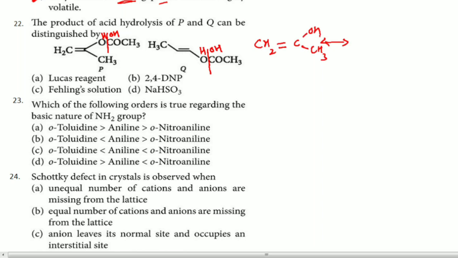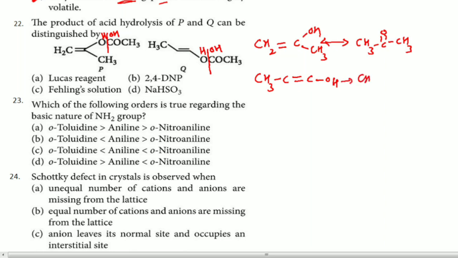But this is an enol, and the enol is not stable in this particular case. Immediately what happens here? CH3, C double bond O, CH3, a ketone is going to form. Right? Now here you can say CH3, C double bond C, and here it is 1, 2, 3 carbon. Here it is OH.